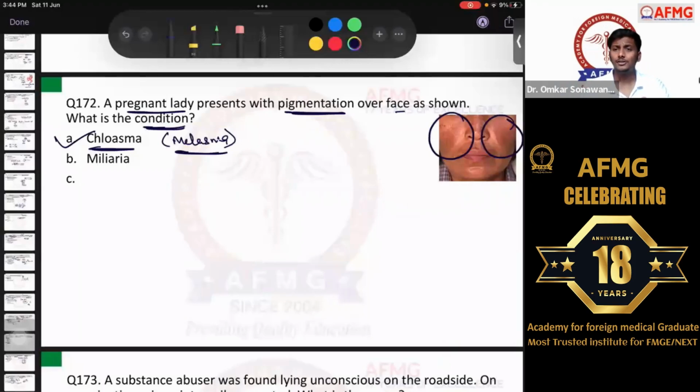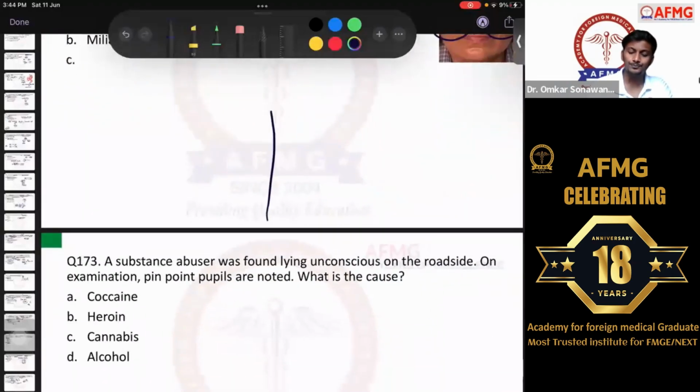Apart from this, the other options, more likely, I think there would have been malar rash as well in the options to confuse most of you. Moving further, question number 173.